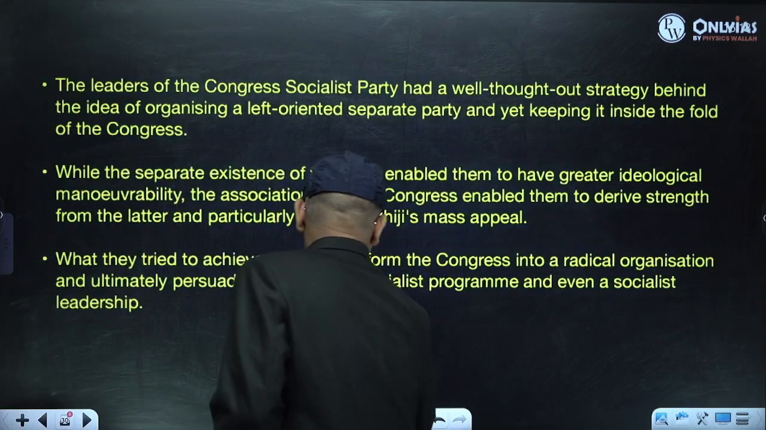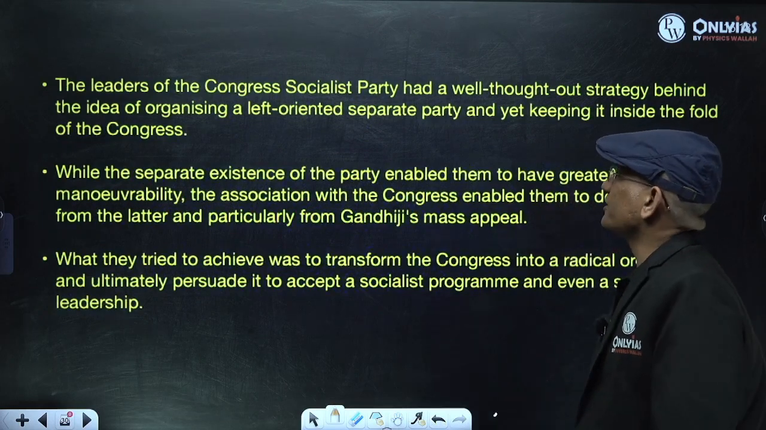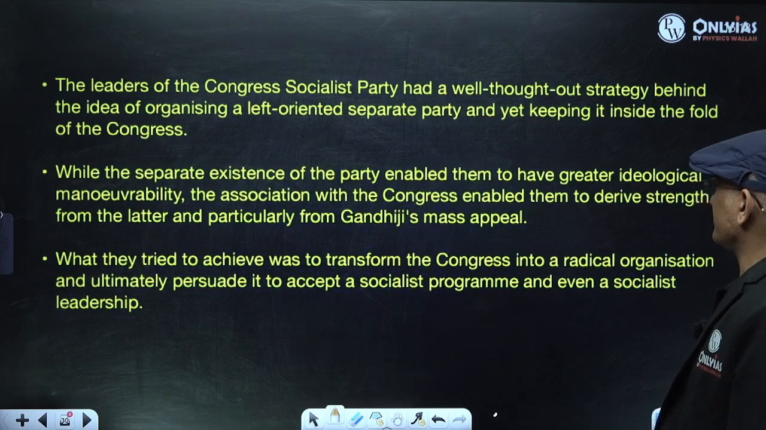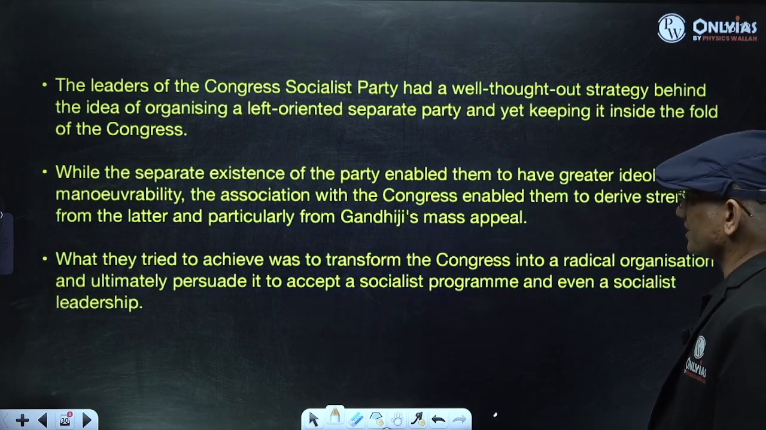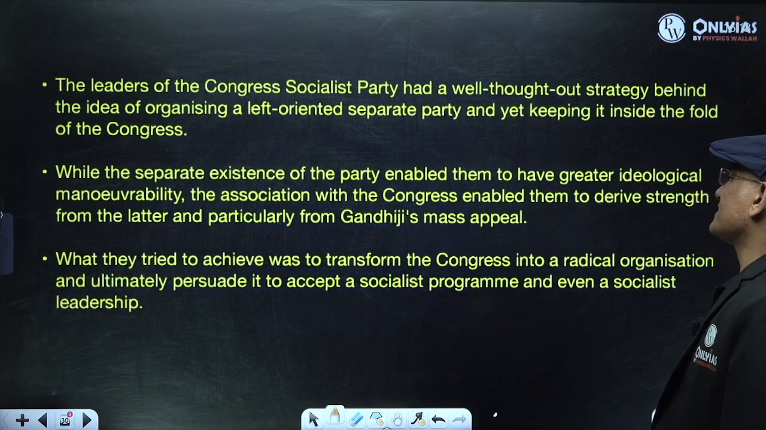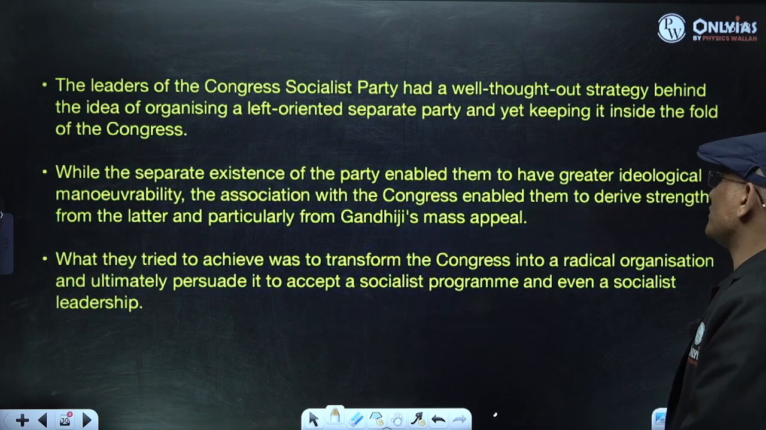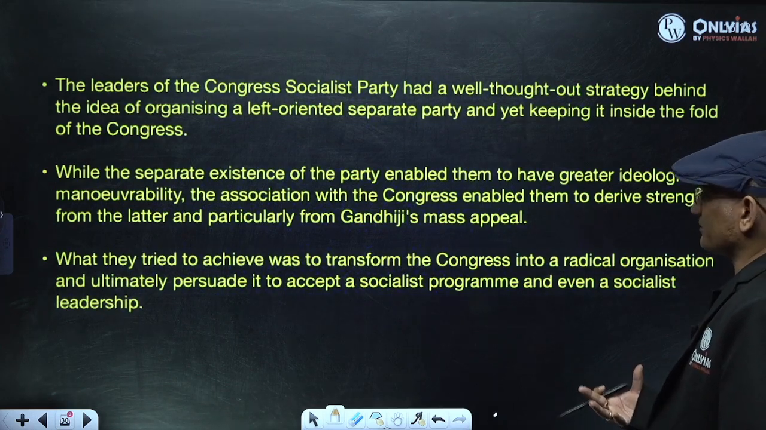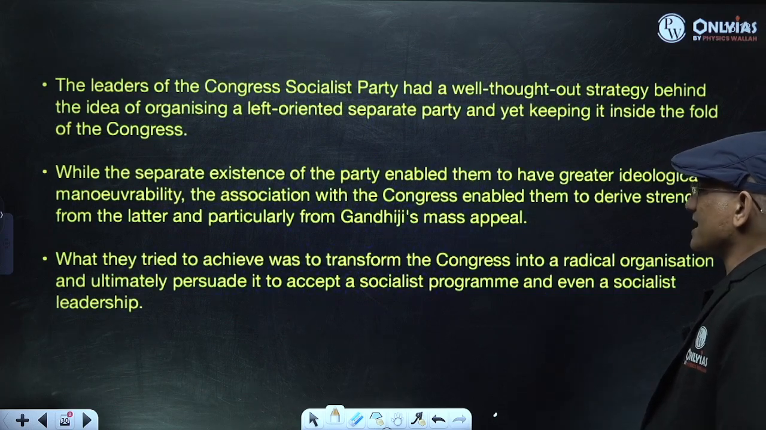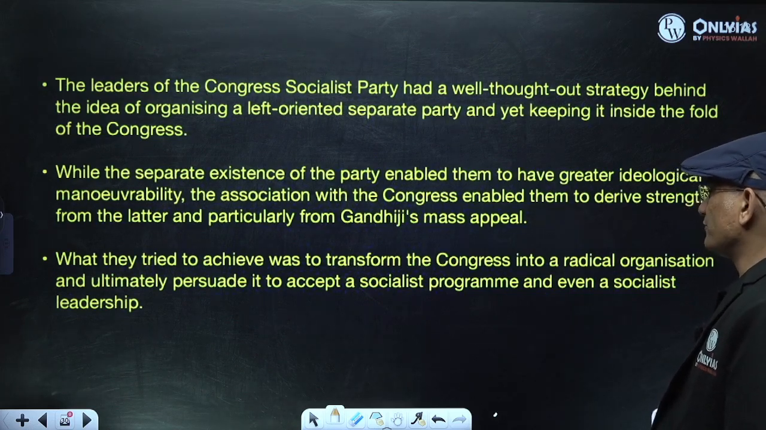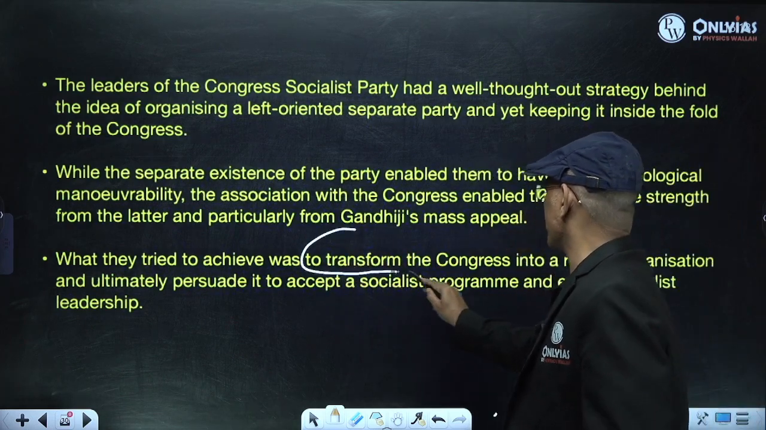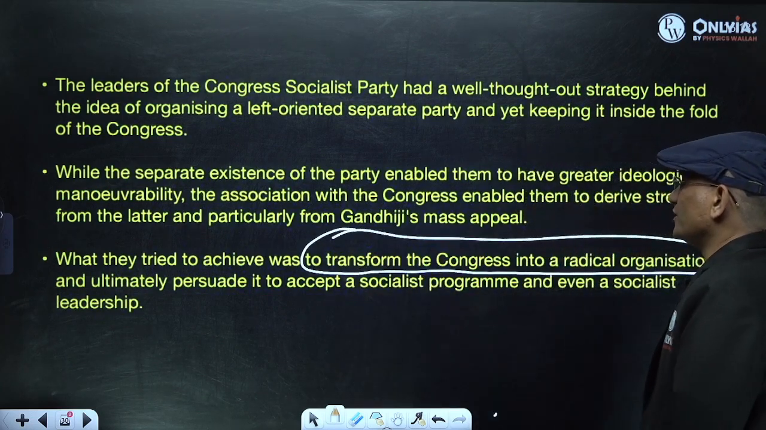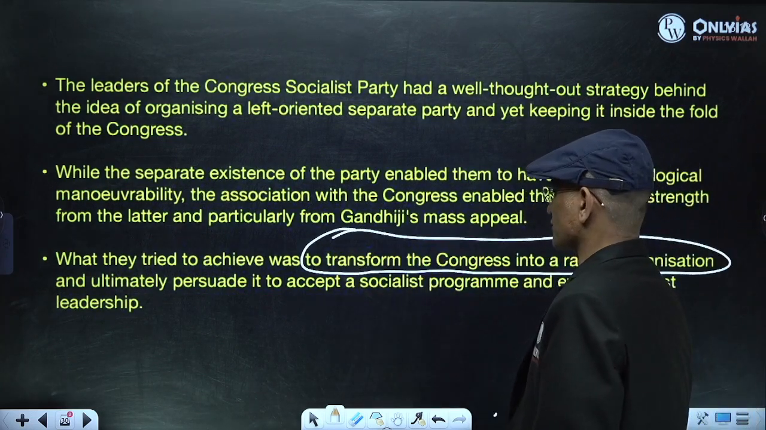You can use this, that the leaders of the Congress Socialist Party had a well thought out strategy behind the idea of organizing a left oriented separate party yet keeping it inside the fold of the Congress, right? And while the separate existence of the party enabled them to have greater ideological maneuverability, the association with the Congress enabled them to derive strength from the latter, particularly the mass appeal of Gandhi. What they tried to achieve was to transform the Congress into a radical organization and ultimately persuade it to accept a socialist program and even a socialist leadership.